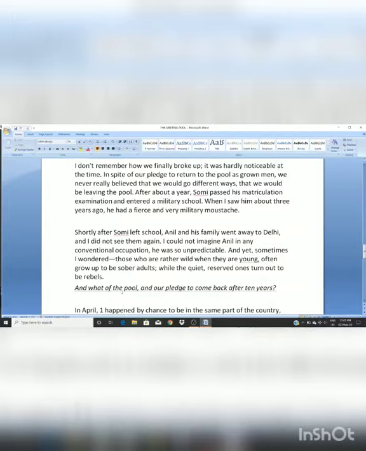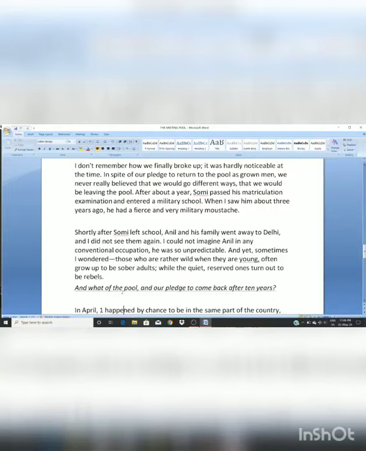Because Anil was very moody, he was very impulsive. So an impulsive and moody man cannot adjust himself into a conventional occupation. Occupation means job. He was so unpredictable, and yet sometimes I wonder. Now he told you the reason, that he could not imagine Anil in any conventional occupation because Anil was very unpredictable and very moody.